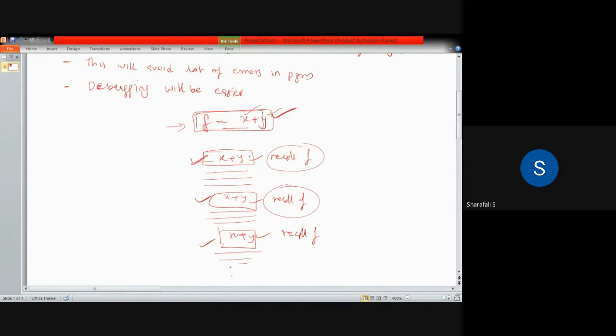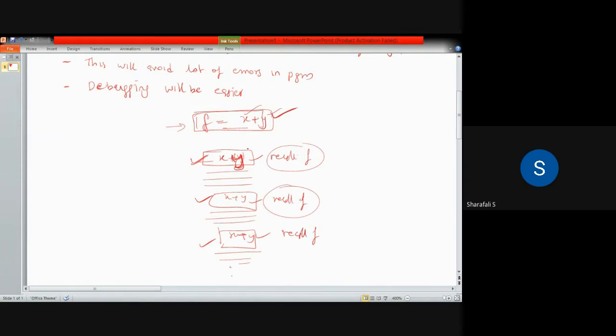If in each of these lines you write x plus y, x plus y, x plus y, and in some instruction you accidentally miss the plus, it will show an error. For example, if instead of x plus y you write xy somewhere in between, that particular line will have an error.